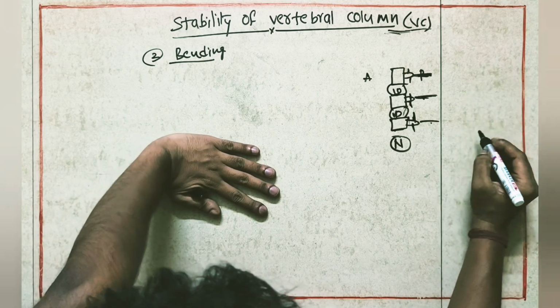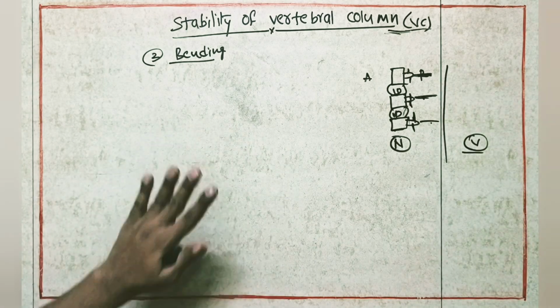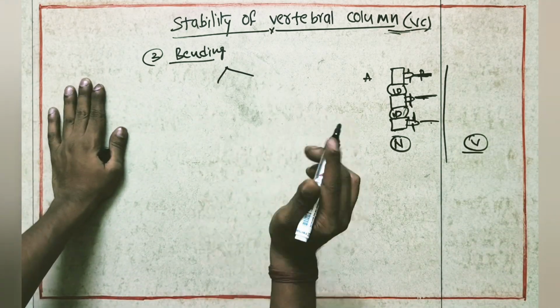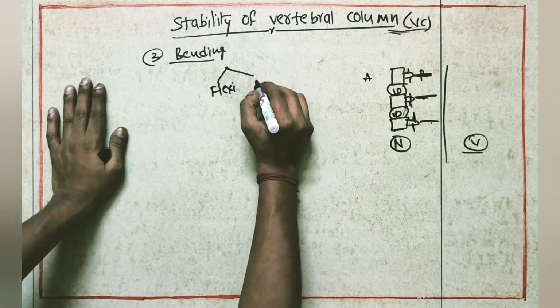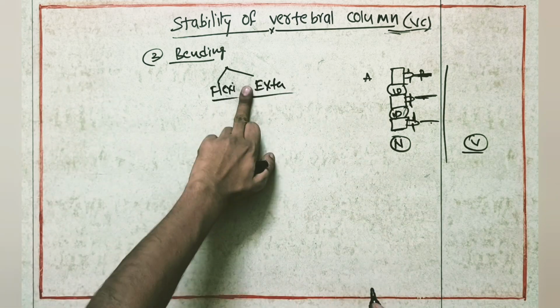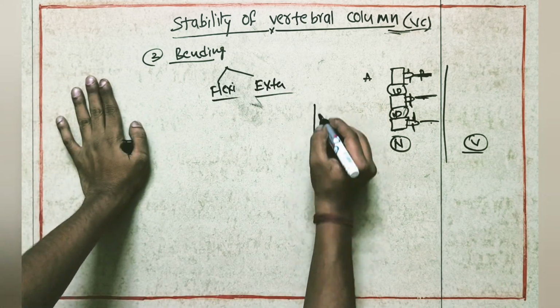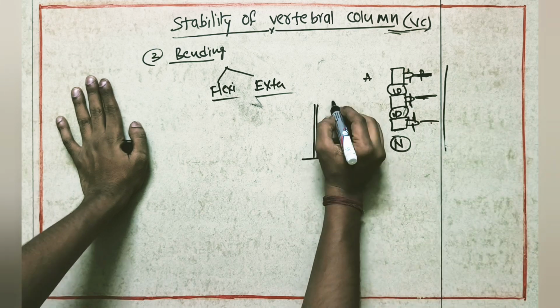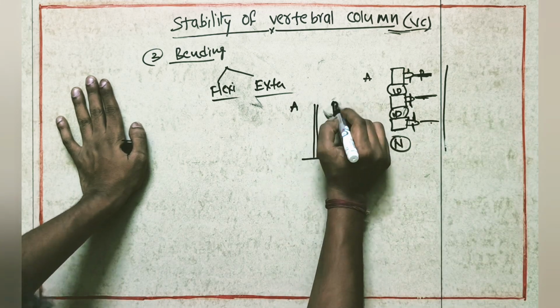Suppose we take one more vertebra. Bending force means there are two possible bendings, either flexion of the vertebra or extension of the vertebra. So these are the two possible bendings that will happen on the vertebra. Suppose we take one vertebral column, here this is anterior and this is posterior.